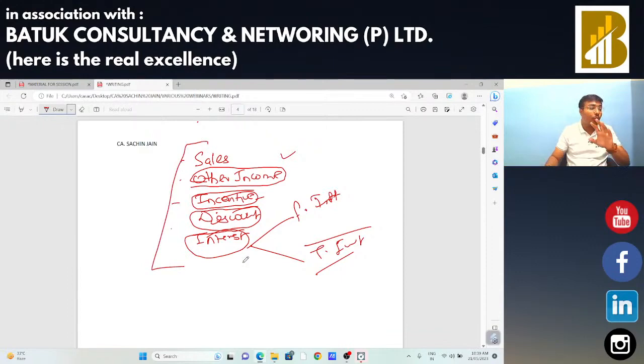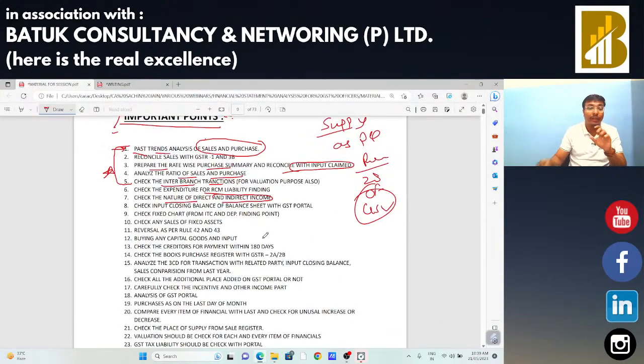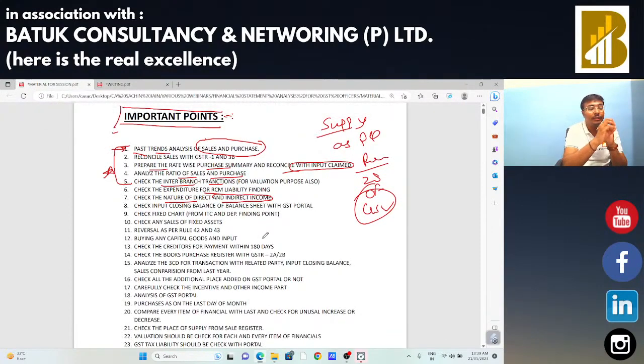Sir, one more request to you: if you have any specific income, okay, in that case you just need to name that particular income in the chat box. I am going to discuss that income part also. Okay sir, we have certain financial statements and we are going to do the analysis of those financial statements also from a GST audit perspective, so that you get the idea about the practical implication of these things.